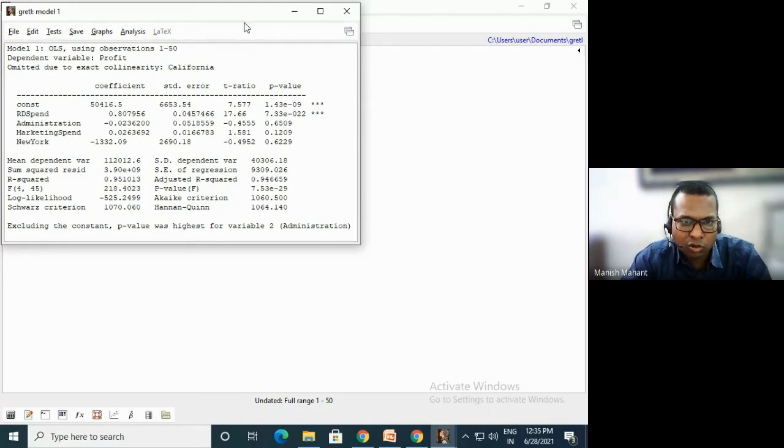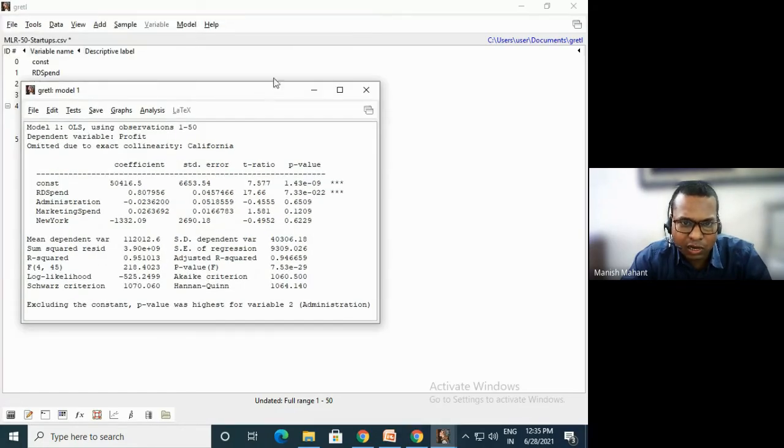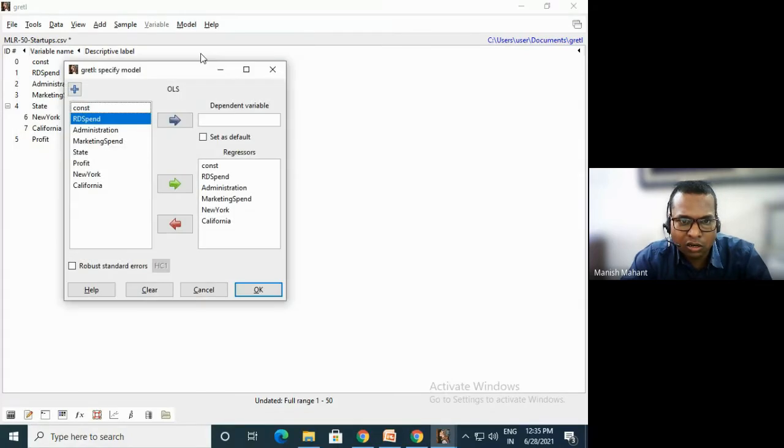So we will do another type of modeling here. Let's go to this ordinary least squares model. Put profit here, and remove administration from our regression model.